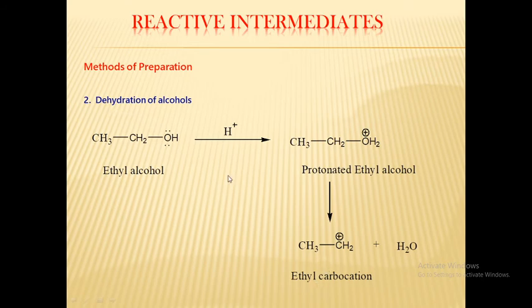Here we have to do the dehydration of alcohol. See, this is your reactant. It contains CH3CH2OH and the product contains CH3CH2 plus. That is the elimination of a water molecule. That's why we call it dehydration of alcohol. This is your second method for the preparation of carbocation.